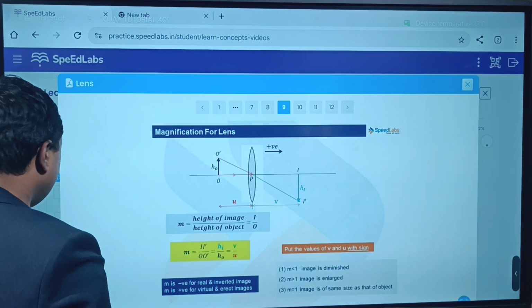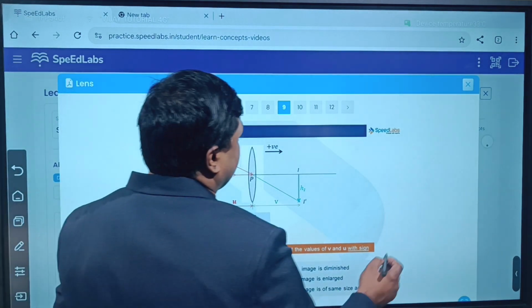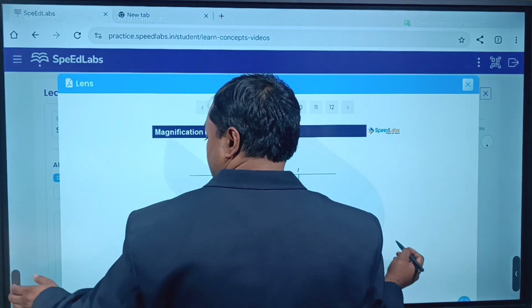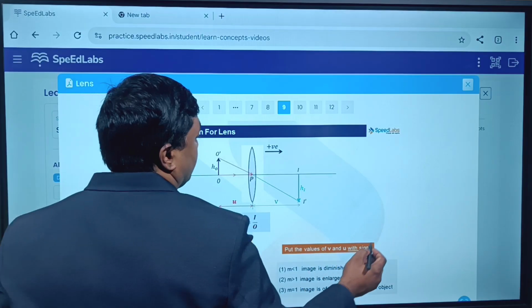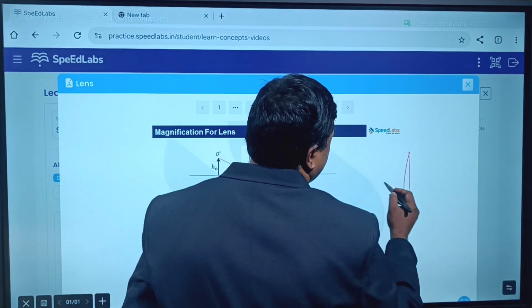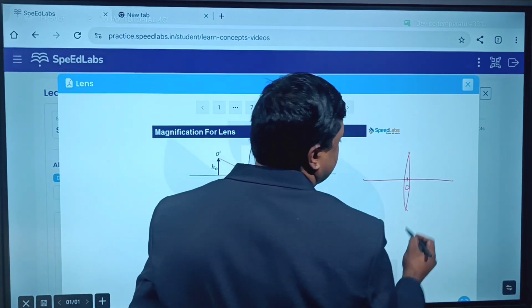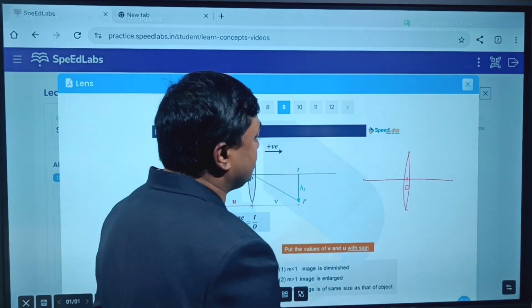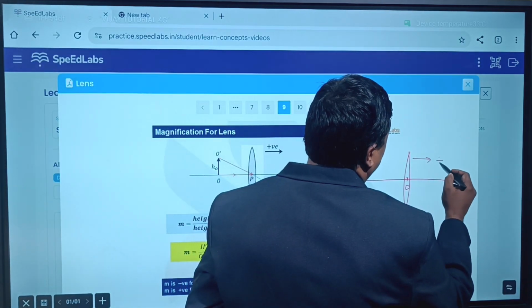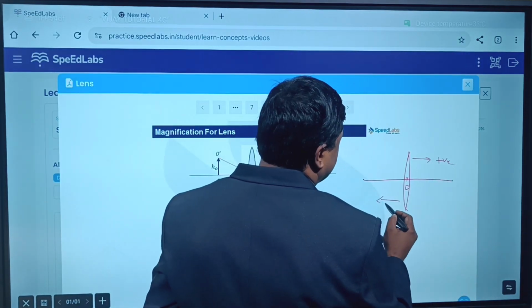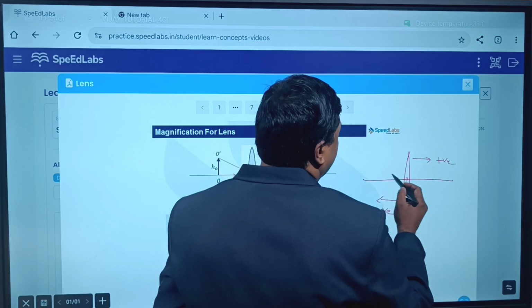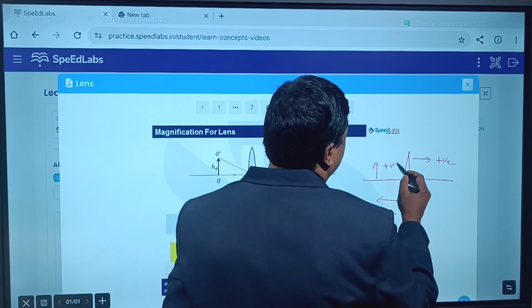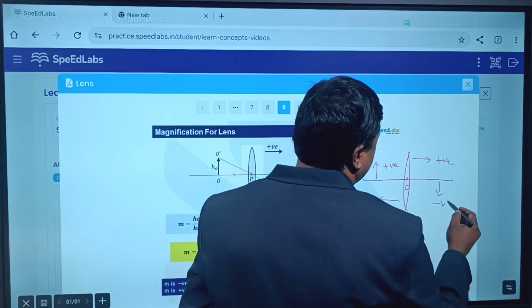Okay. Here remember one thing, okay, for lens, how we are using the sign convention. All the distances are measured from the optical center. Okay, distances to the right of the optical center are taken as positive, left is taken as negative, height above the principal axis is taken as positive, and below the principal axis is taken as negative.